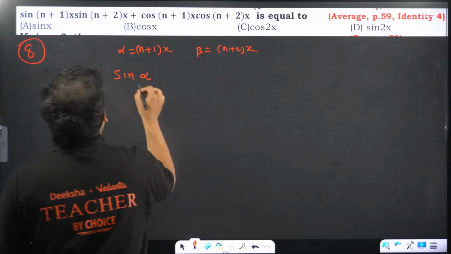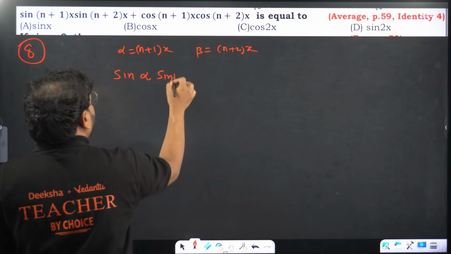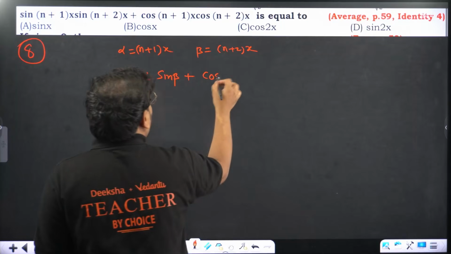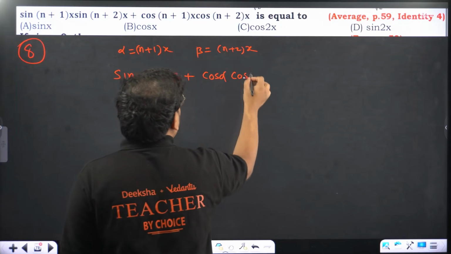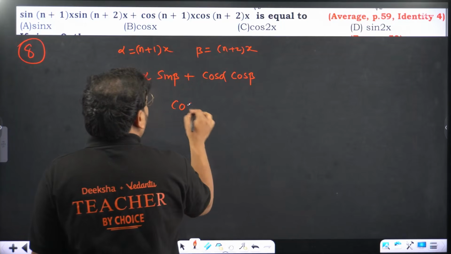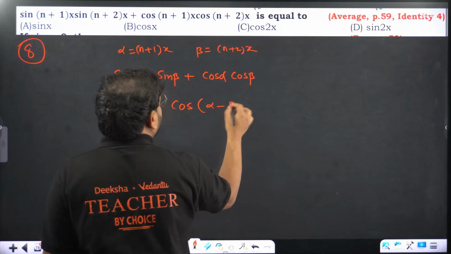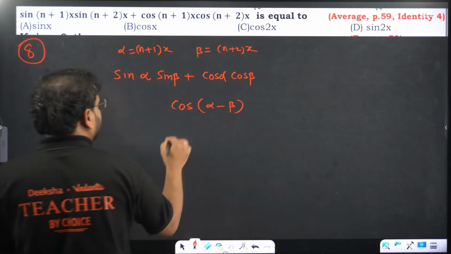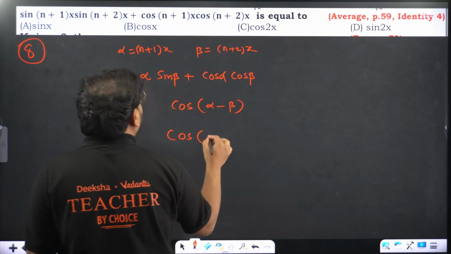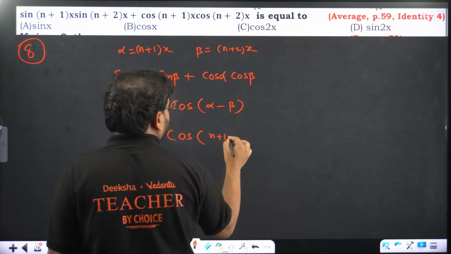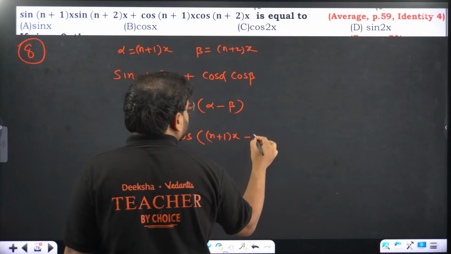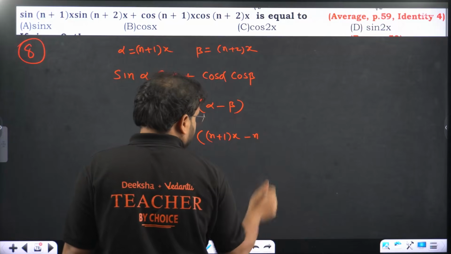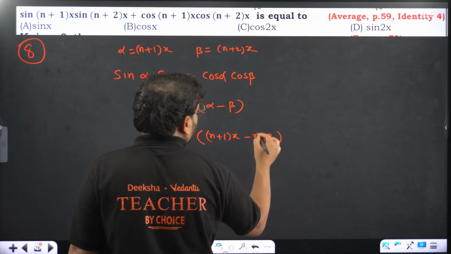So sin alpha sin beta plus cos alpha cos beta. This is the formula for cos of alpha minus beta. Write that: cos of n plus 1 times x minus n plus 2 times x.